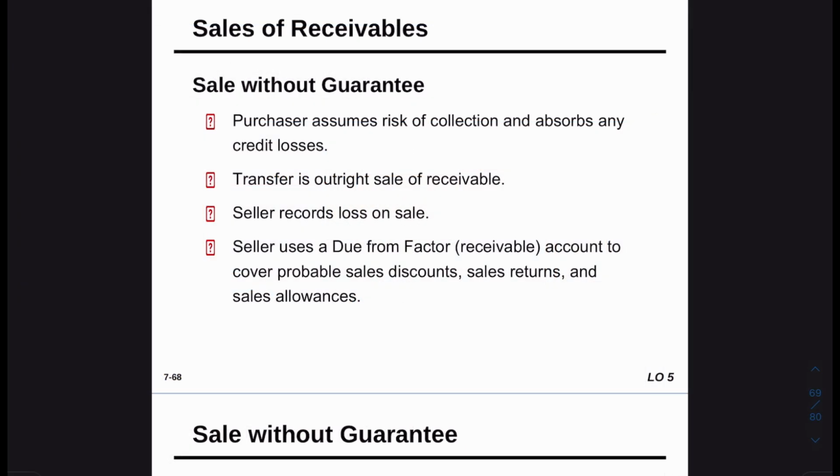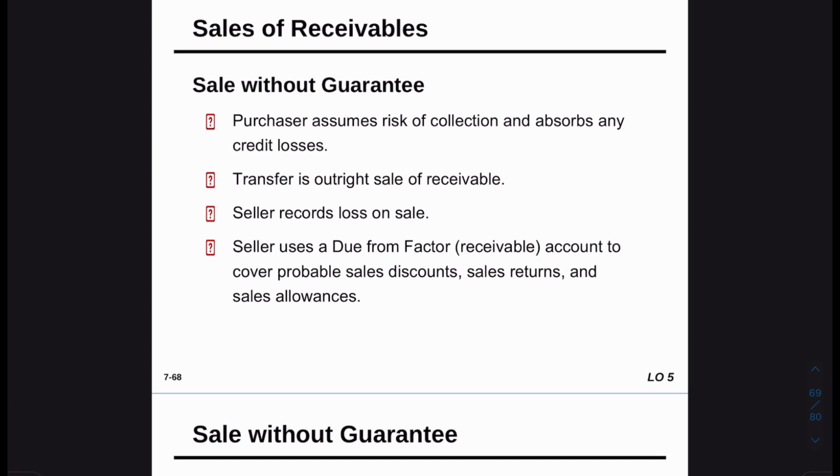For selling the account receivable, we can use two ways: sale without guarantee and sale with guarantee. In selling the account receivable without guarantee, we cannot guarantee the purchaser that our customer is going to pay in the future. So the purchaser will handle all the risk. He might collect that cash in the future, or he might not collect the full amount. He will handle all the risk and the reward of the account receivable.